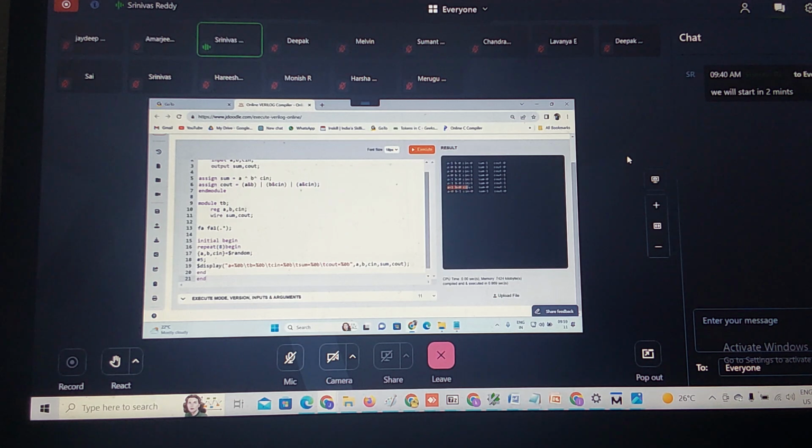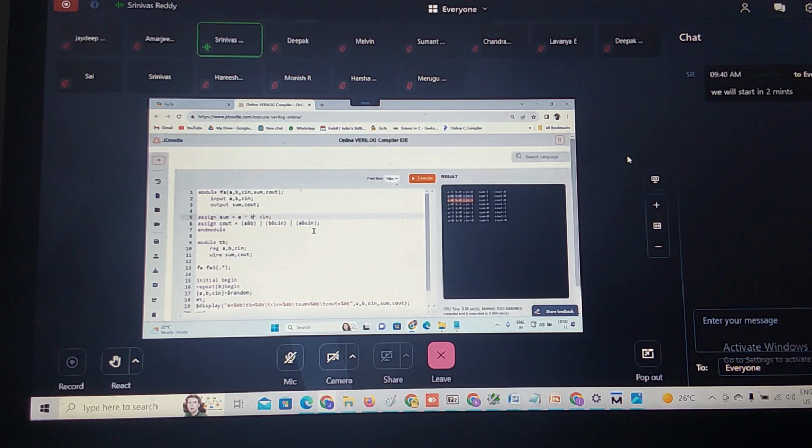So let us check this. This is 101, nothing but 5. 5, carry is 1, correct? Again this is 101, this is also 101. So this is 011, means what? 3. What is carry? Carry is 1. So 100 is 4. Carry, sum is 1. 001 is 1. Sum is 1, correct? Again this is 001, nothing but 1. Sum is 1. So this is a program of full adder using data flow model using operators.